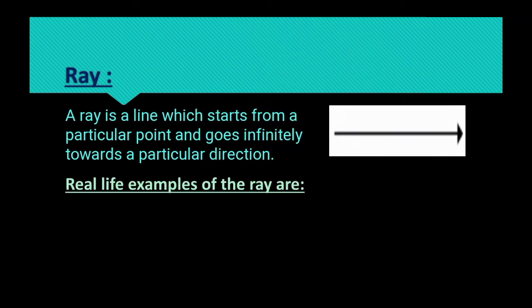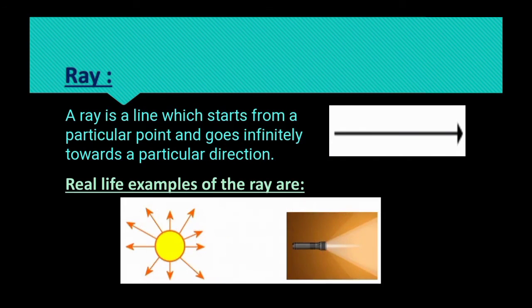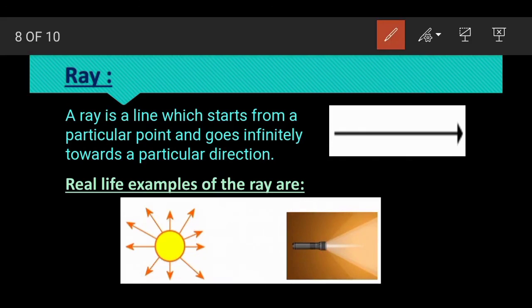Some real life examples of this one: look at this one. Here the sun gives us light and it spreads in all directions. It has a starting point, that is the sun, but no ending point. So this is known as a ray. If we switch on the torch, then we get a light ray. Look at this one. These are the light rays. So it has no end point. We can't measure the distance of any light ray. So these are some real life examples of rays.